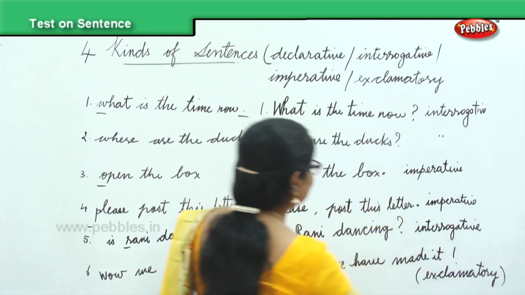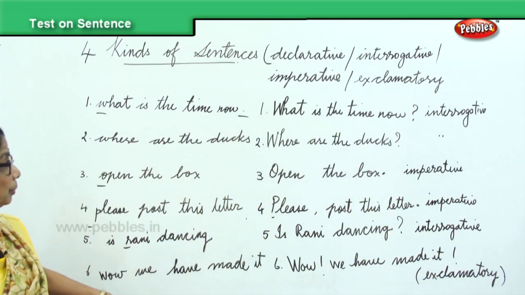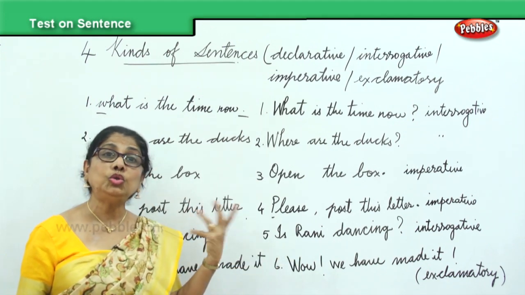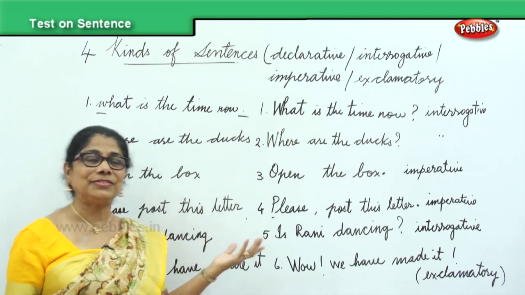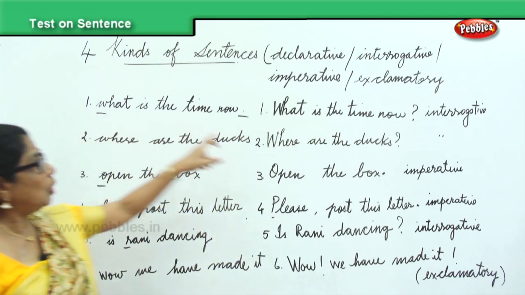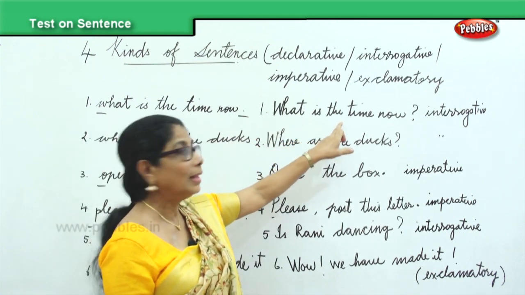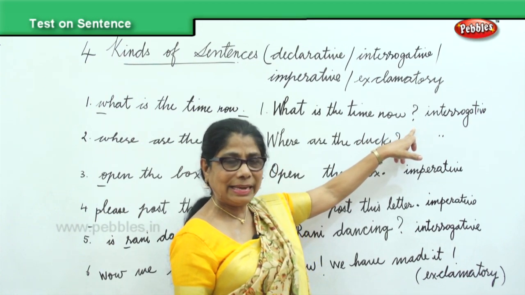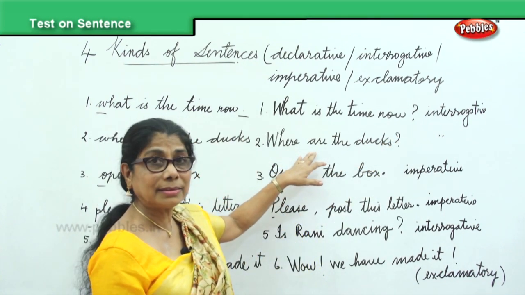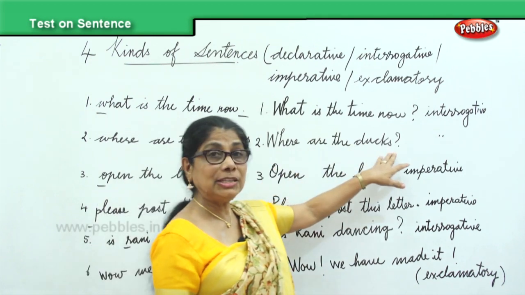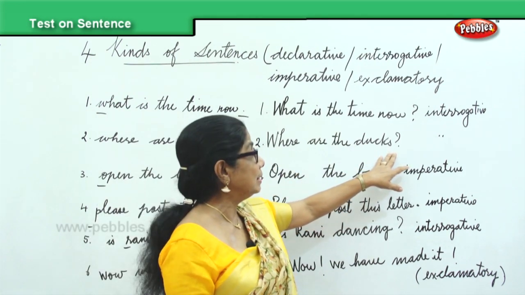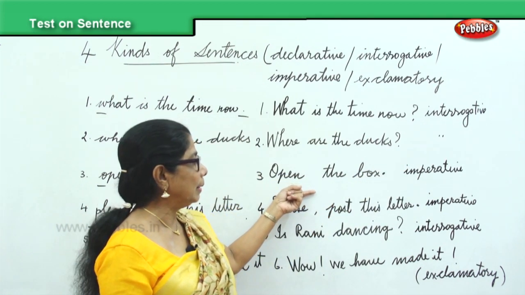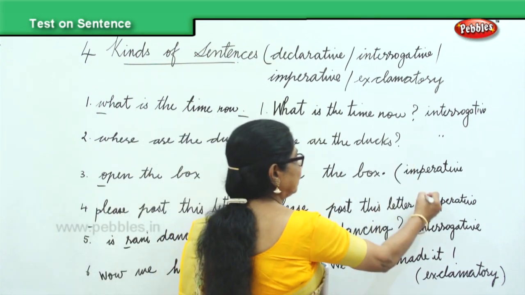So what have we done here? I've got sentences for you. You corrected the sentence, the beginning and the ending, and you also said what kind of sentence. What is the time now? Begins with the capital letter, ends with the question mark. It's an interrogative sentence. Where are the ducks? Begins with the capital letter, ends with the question mark. It's an interrogative sentence again. Third one, open the box. You're ordering or commanding. It's an imperative sentence.